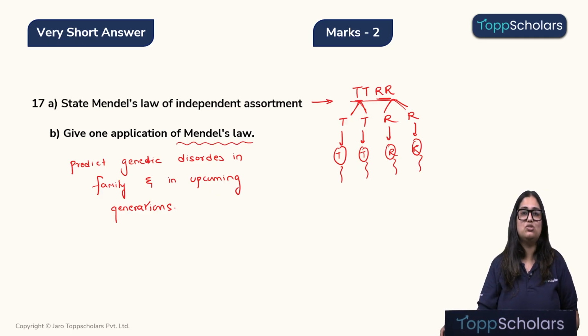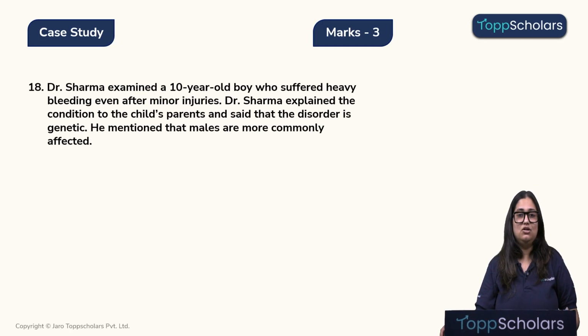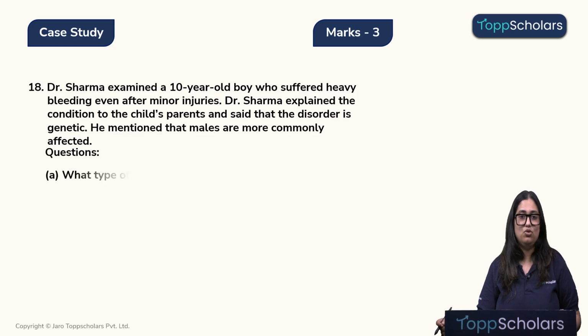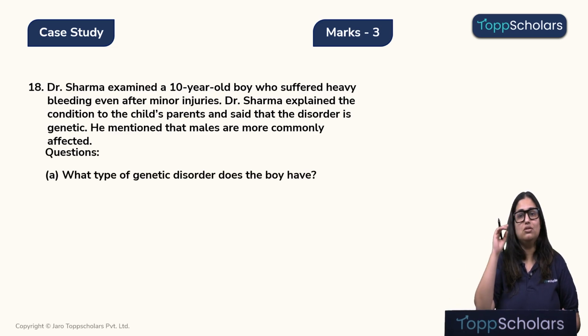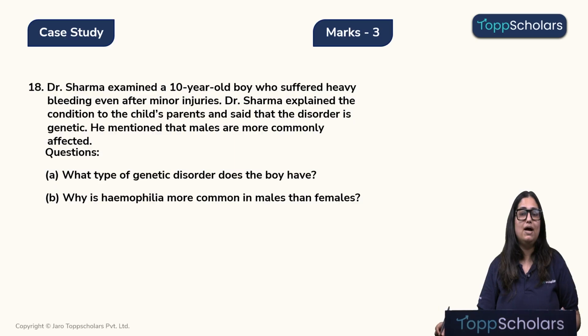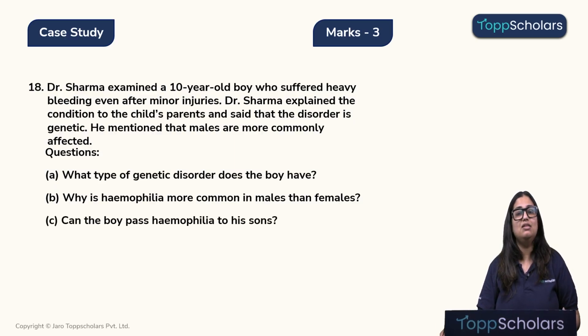Now let's move on to the next question. Dr. Sharma examined a 10-year-old boy who suffered heavy bleeding even after minor injuries. Dr. Sharma explained the condition to the child's parents and said that the disorder is genetic. He mentioned that the males are more commonly affected. Questions: what type of genetic disorder does the boy have? Why is hemophilia more common in males than in females? And can the boy pass hemophilia to his sons?